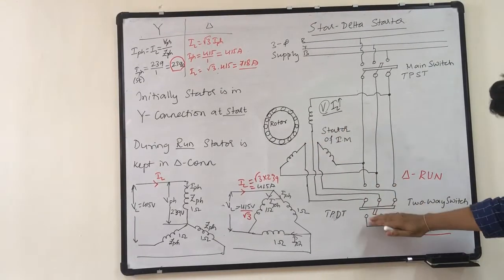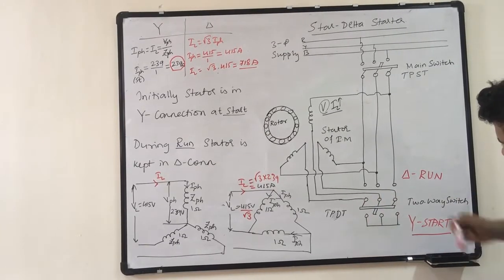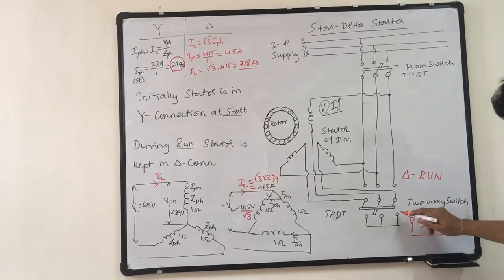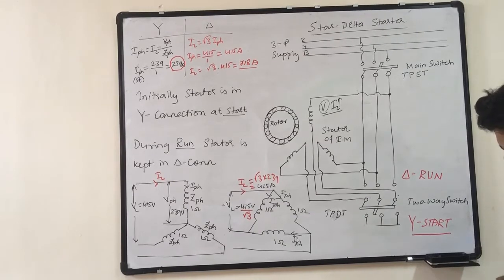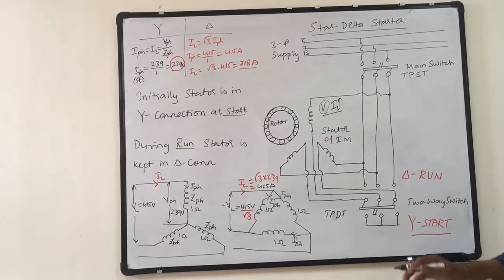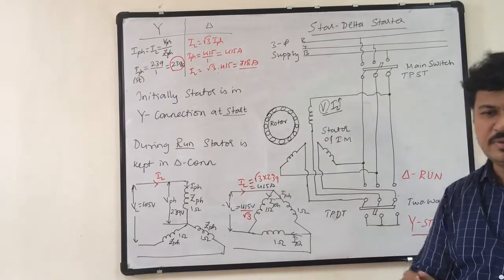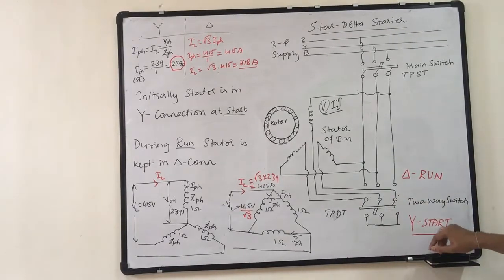When the switch is connected to this point, the 3 connections get connected to these 3 points, and all the 3 points are connected to a common point. It means wherever there is a common point at the other ends of the 3 phase winding, it will form a star connection. So when the switch position is down, it will be at the starting position.